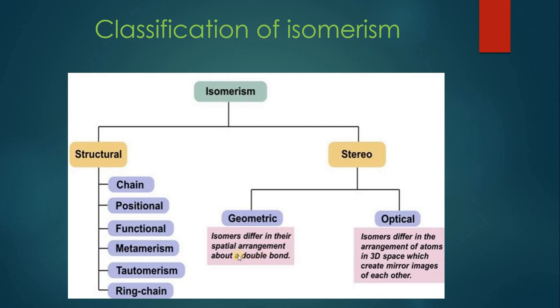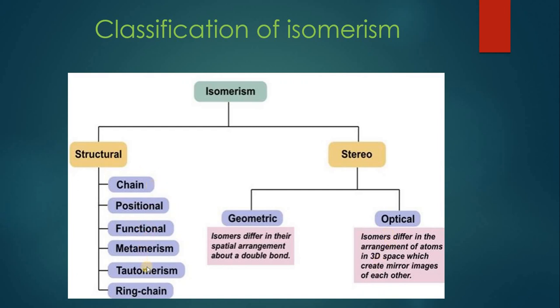Geometrical isomers differ only in the spatial arrangement about a double bond. Do remember, for geometric isomerism, a double bond is a very necessary entity, and it differs only in the spatial arrangement, meaning the arrangement of atoms in space around a double bond. So that will give rise to geometric isomerism. Optical isomers differ only in the arrangement of atoms in 3D space, which creates mirror images of each other. We will be discussing it in detail. This topic is new for you.